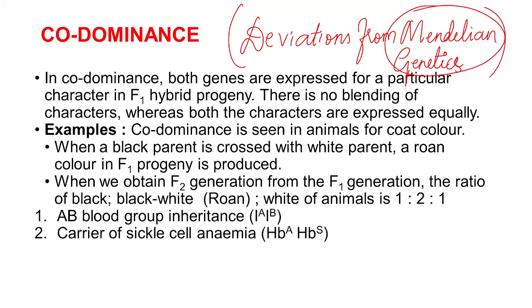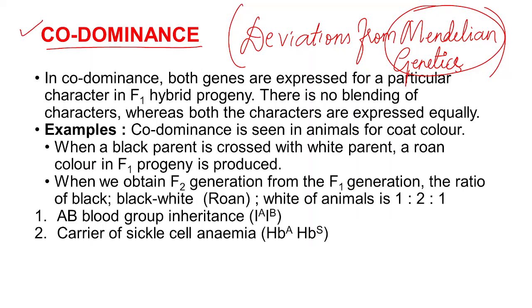So Mendel told that his laws are universal, but the thing is, his laws are not universal because he did not test the same laws in other organisms, right? And so those deviations are found, and in that, the first one is codominance.